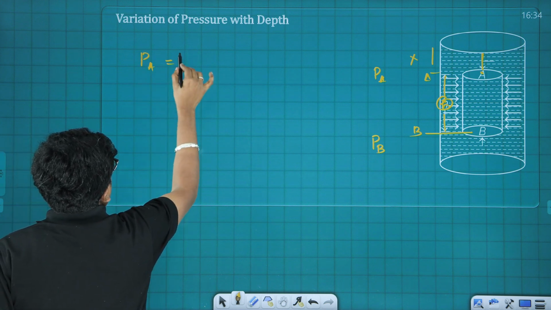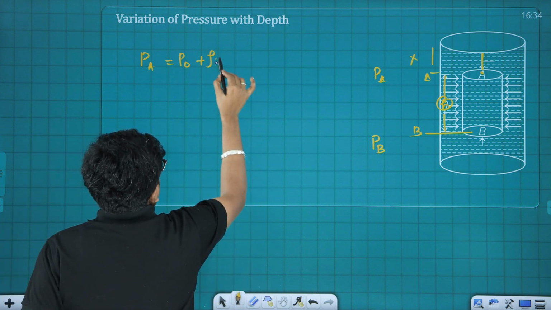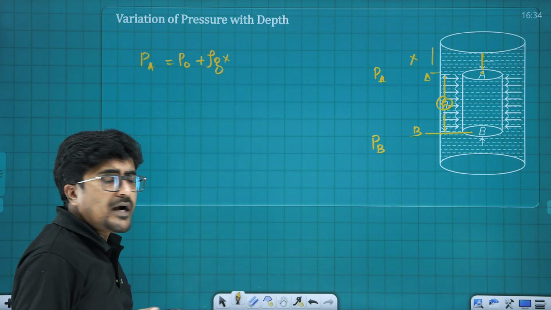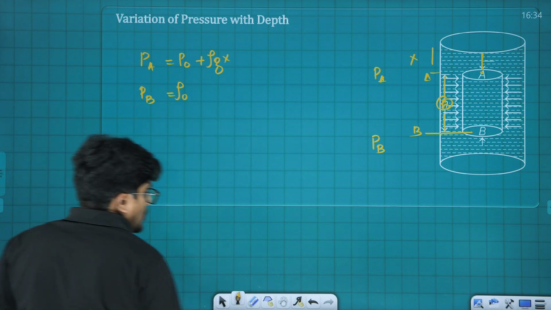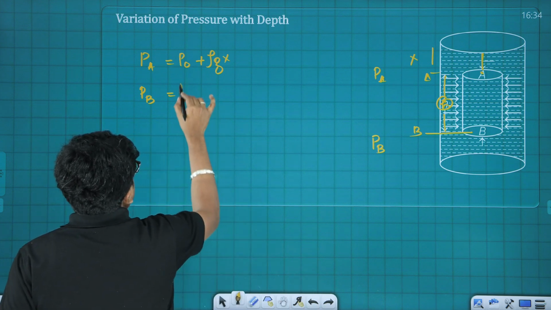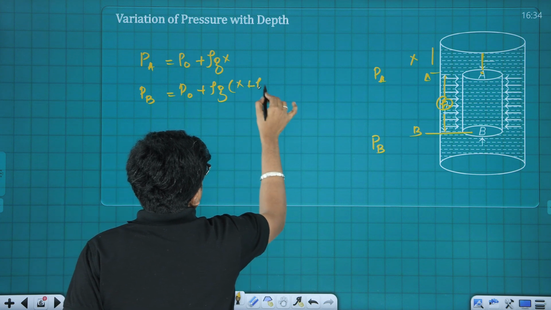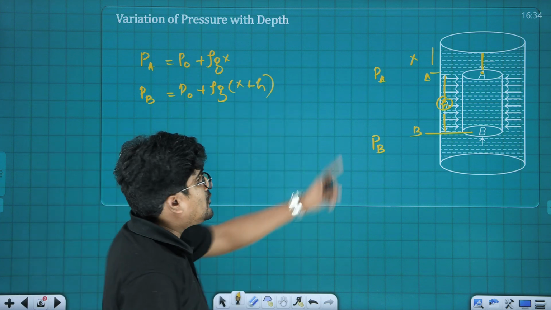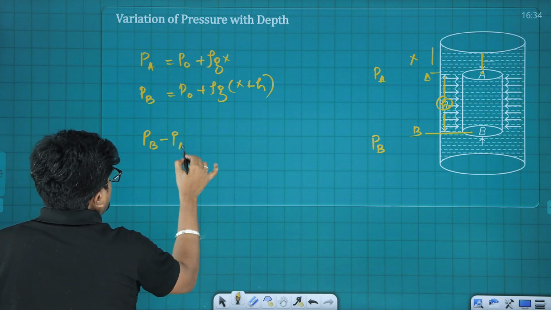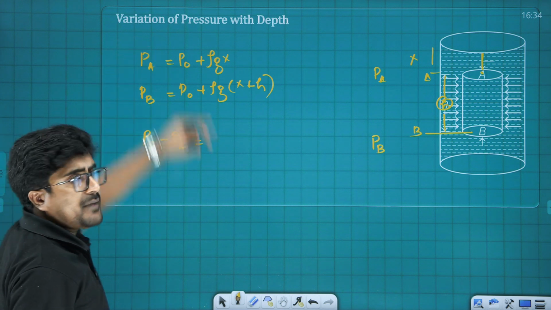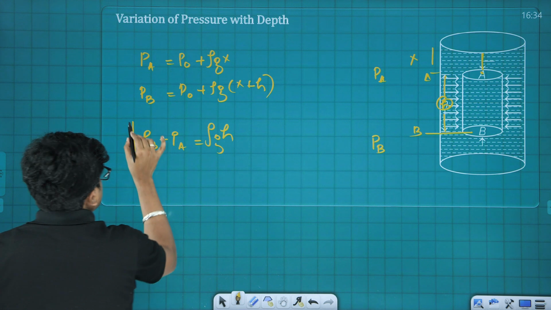So, definitely PA is going to be P0, that is atmospheric pressure, plus rho into G into X. What about PB? PB is going to be P0 plus rho G into X plus H. Okay, now if I want to take the pressure difference, like of course PB is greater than PA, so I can say PB minus PA is going to be this one minus this. Again that is going to be rho into G into H only.